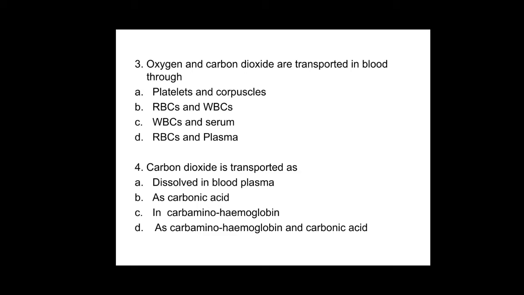Corpuscles, don't get confused, they are the blood cells. RBC means red blood corpuscles, WBC, white blood corpuscles. So oxygen and carbon dioxide are transported in blood mainly through plasma and the RBC. So for the third question, option D is the right answer.